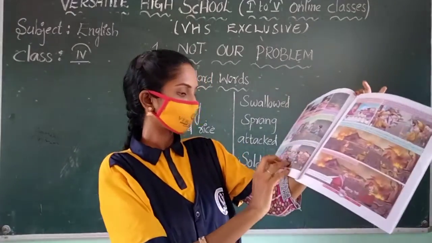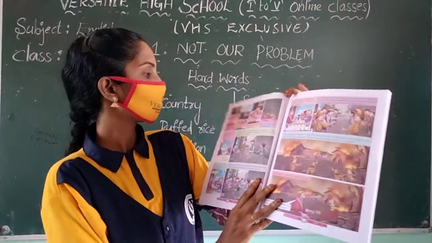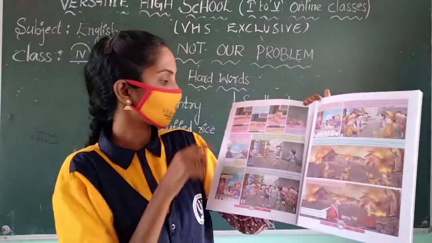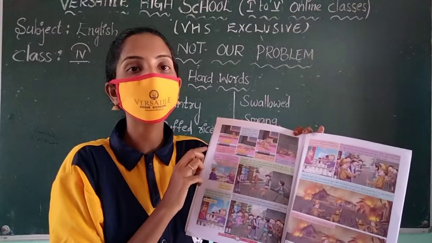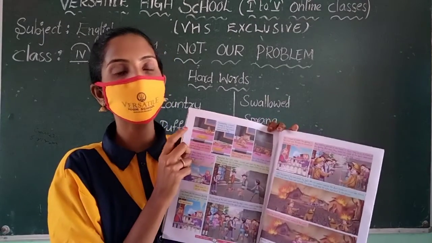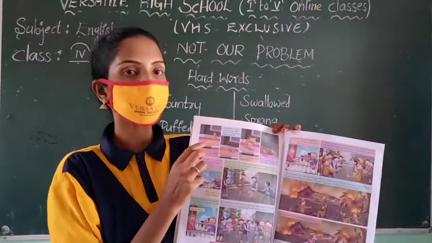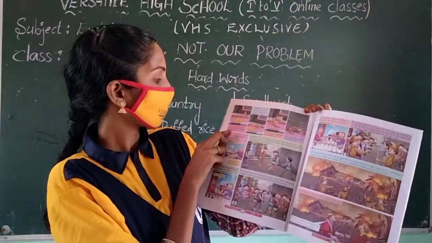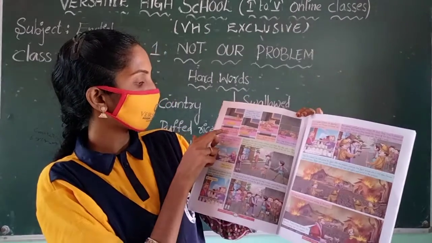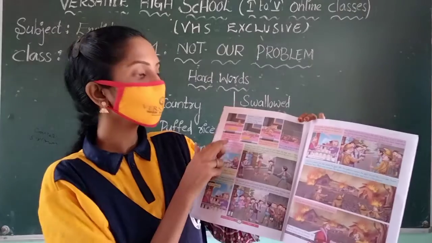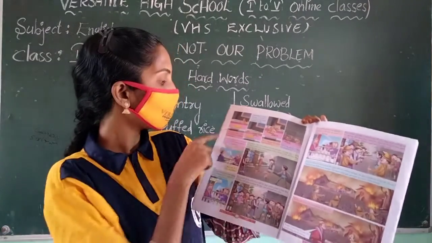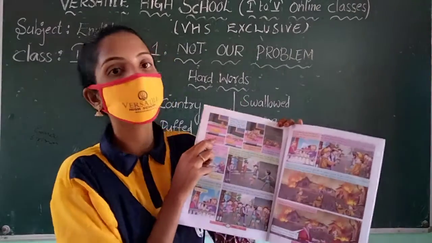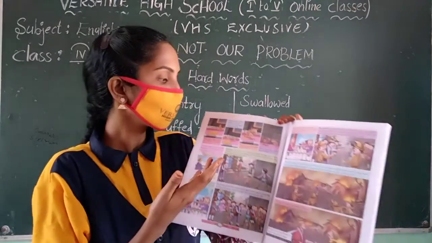Turn to page number 6. The honey went plop on the street below the window. Look at this picture. Who is there? A honeybee is there. Soon a fly landed on the drop of honey and started its own meal. The fly landed by the honey and is taking its own meal.